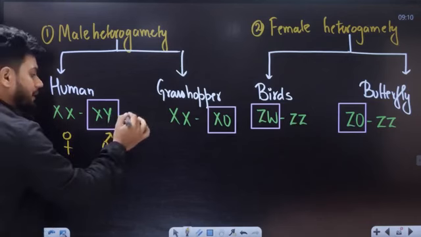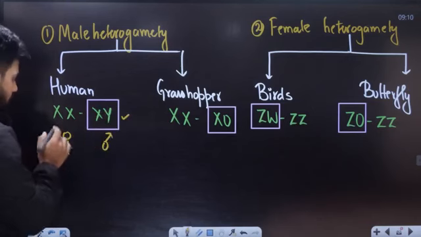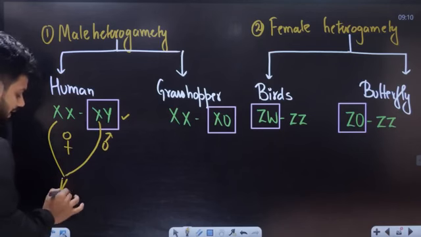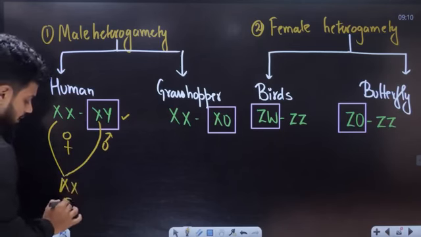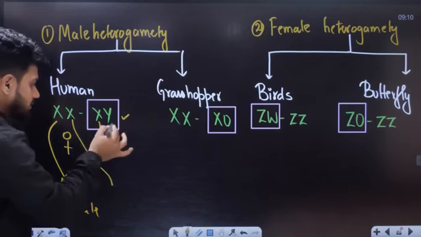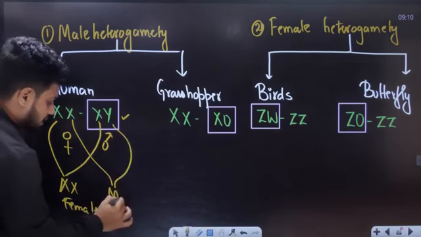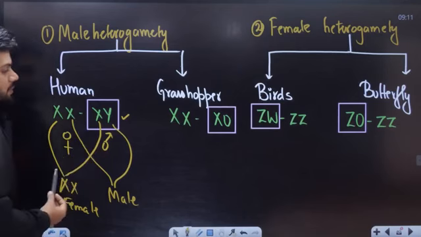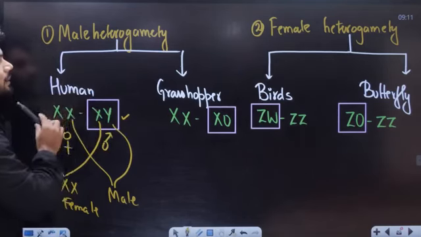So the male will determine the sex of the offspring. For example, if an X chromosome from here and an X chromosome here meet, we get XX, that is a female child. If this X and this Y meet, we get a male child. So here the male determines the sex of the offspring. That is called male heterogamety.